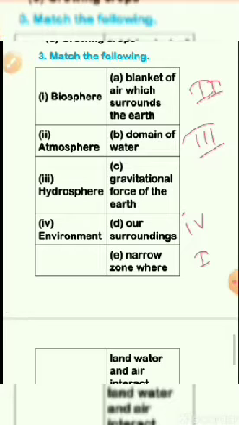Then it comes to atmosphere. Atmosphere is the upper part which is in contact with the earth due to gravitational force. This is the blanket of air which surrounds the earth. Then hydrosphere obviously is the water body. It is the domain of water bodies, hydrosphere, option B.